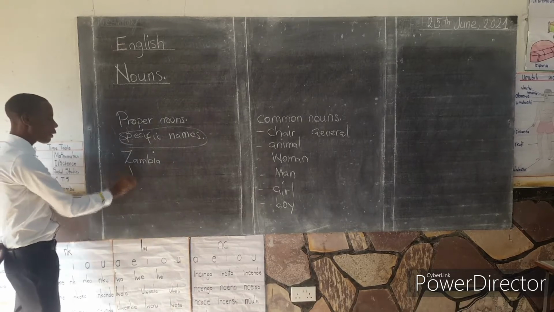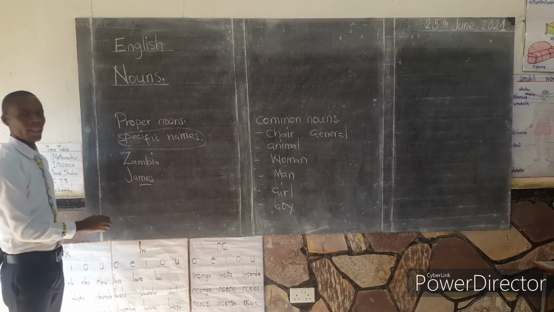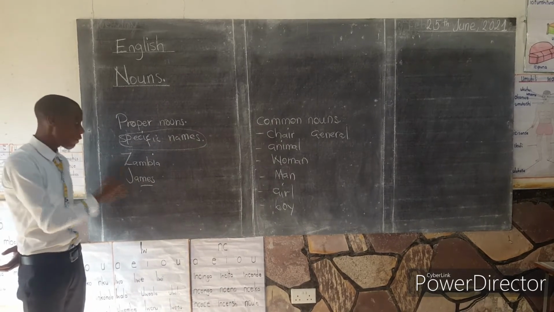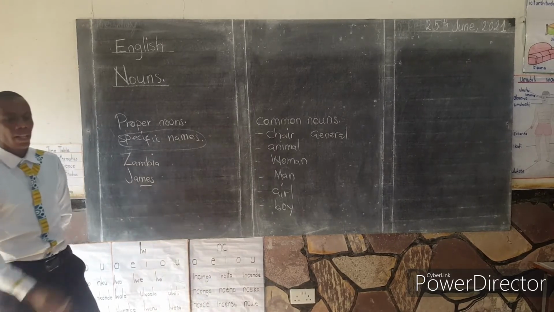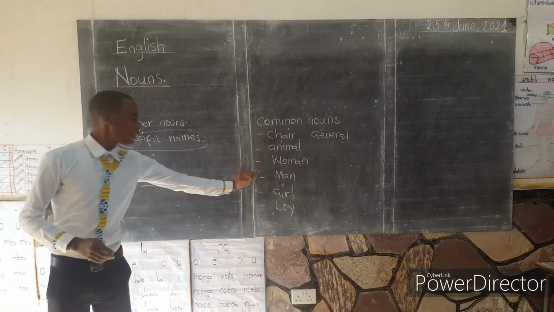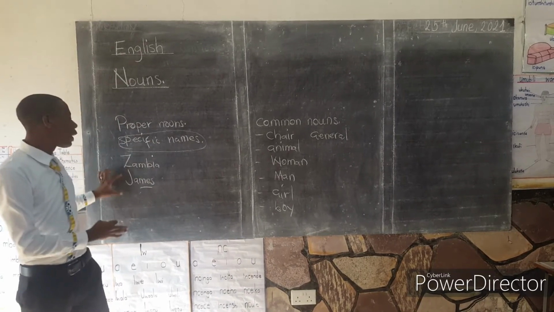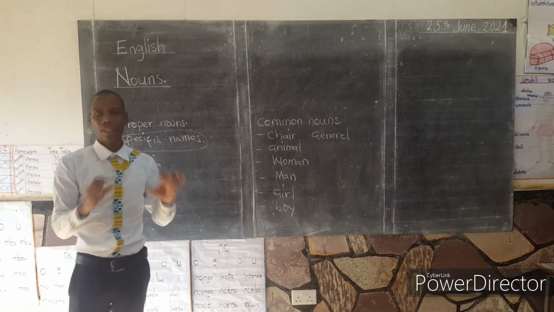If you talk about the name of a person, you say James. James is a specific name of a person. Therefore, this name here is a proper noun. Now, to differentiate between the two, proper nouns always begin with a capital letter, regardless of their position in a sentence.